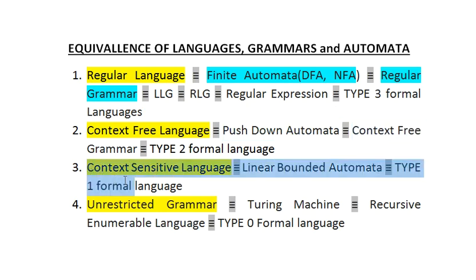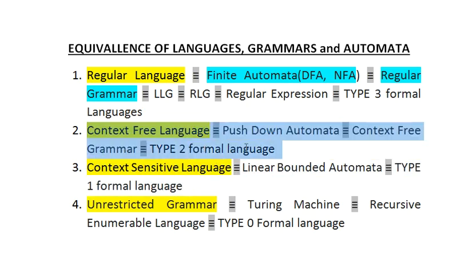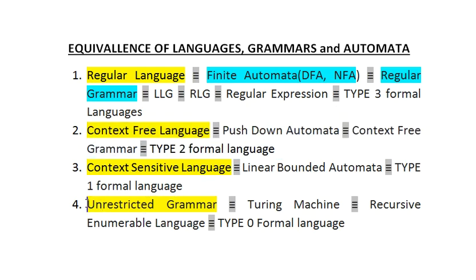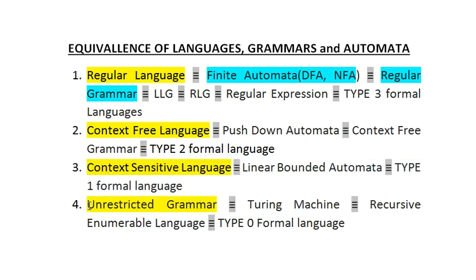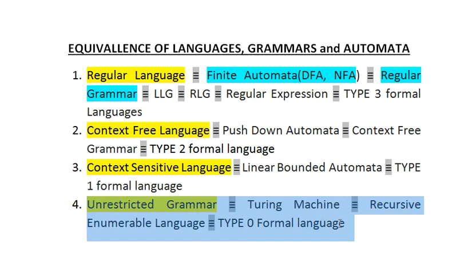Context sensitive language we will not learn in this series. Why? After finishing unit number 4, pushdown automata, once we start with the Turing machine and the types of grammars, it will be very easy for you to understand why we are not going with context sensitive grammar languages. It will be easy then, not right now, because right now you are in the trailer part. The fourth one is unrestricted grammar. This entire fourth point you will learn in depth in unit number 5.